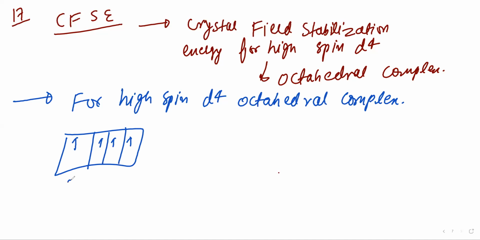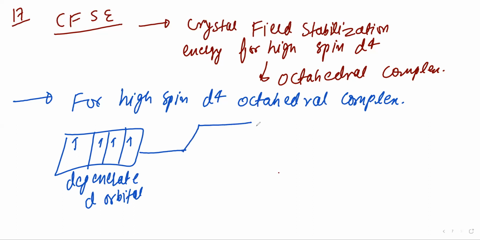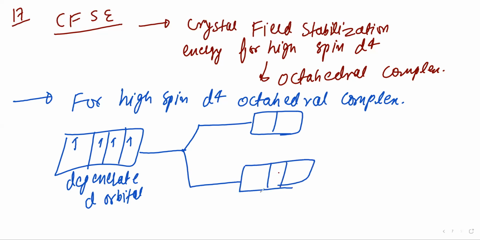So the degenerate d orbitals will be split into two parts. Upper part is 0.6 delta naught, lower part is 0.4 delta naught.